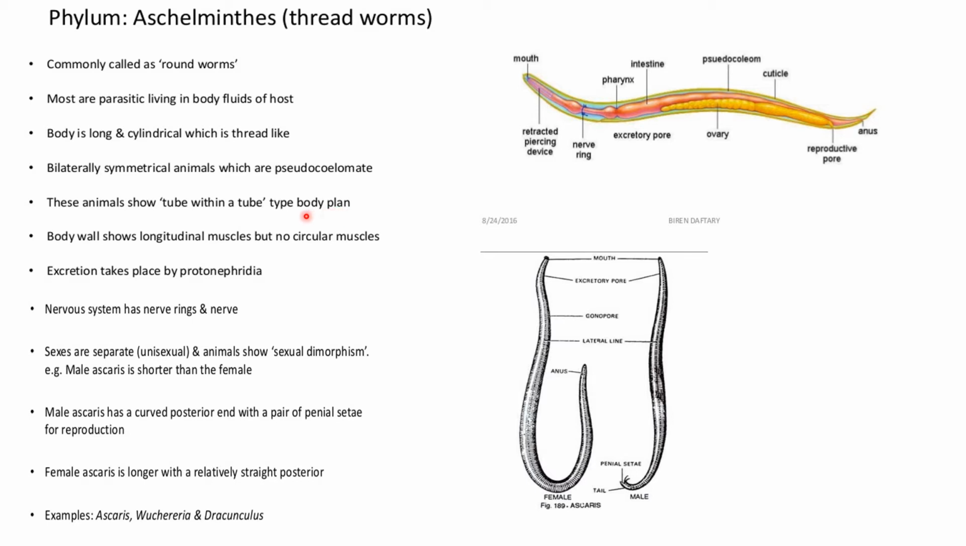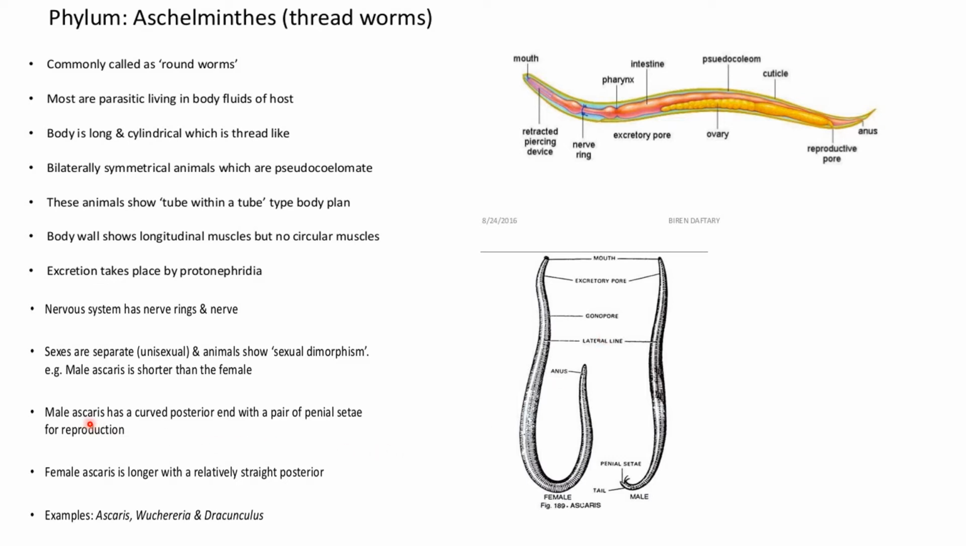So till now the other organisms were showing a blind sac body, that means only one opening. Now the further animals will be showing a tube within tube body type, meaning there will be a mouth and an anus, both having different openings. Body walls show longitudinal muscles but no circular muscles. Excretion takes place by protonephridia. The nervous system has nerve rings and neurons. Sexes are separate, that is unisexual. The animal shows sexual dimorphism. That means, for example, male Ascaris is shorter than female. They will show some difference.